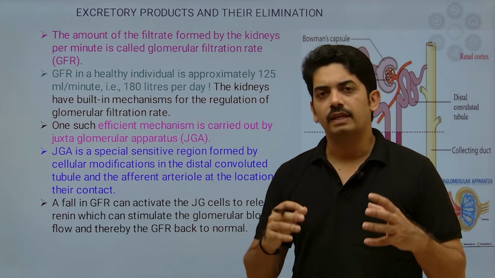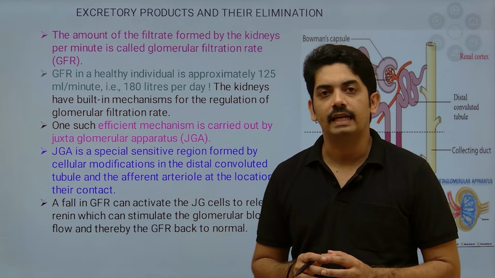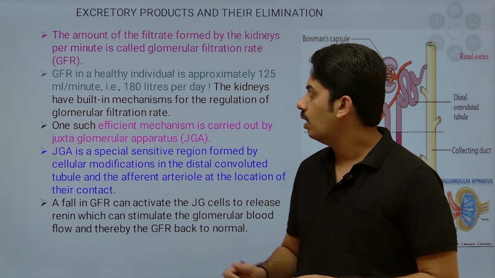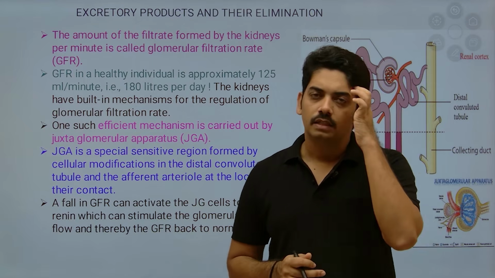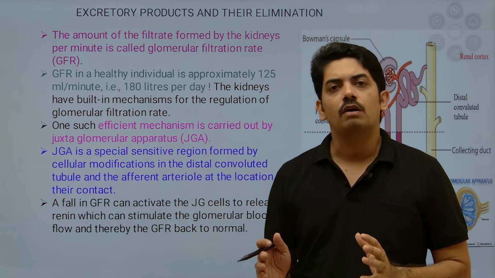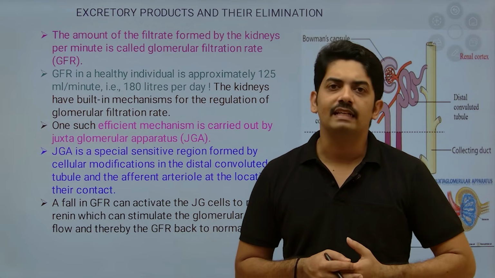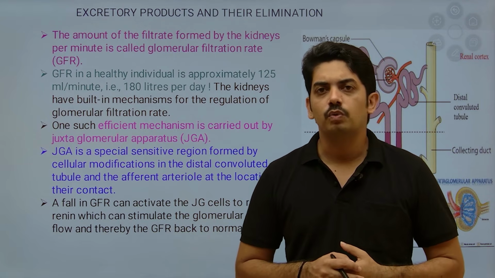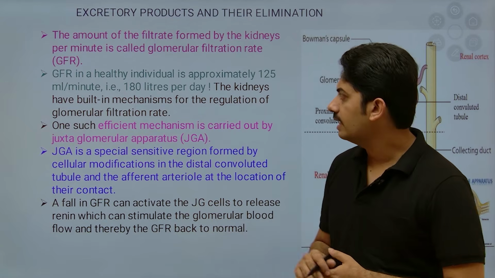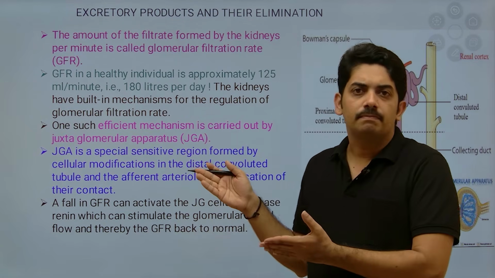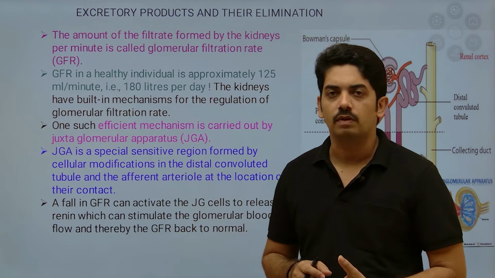Now if we calculate this amount of glomerular filtrate formed in a day, it comes to around 180 liters per day. We wonder, if that much filtrate is formed, how come we urinate very little amount of urine? The answer is that the first step is glomerular filtration, and the second step is reabsorption.